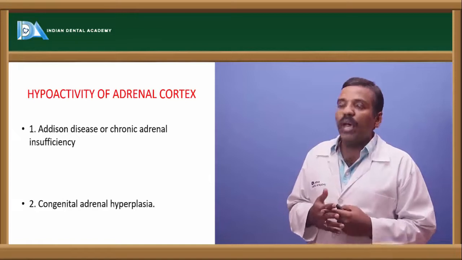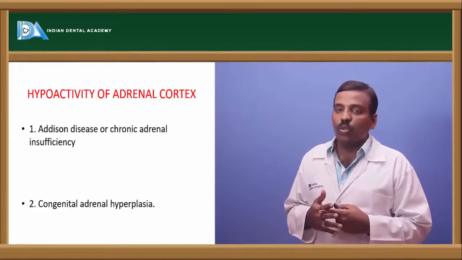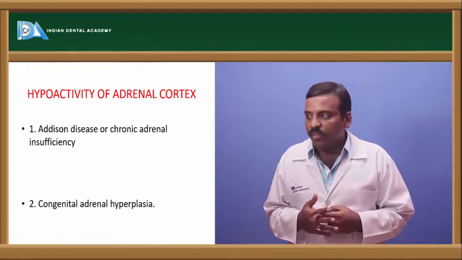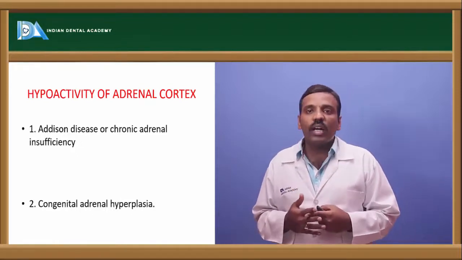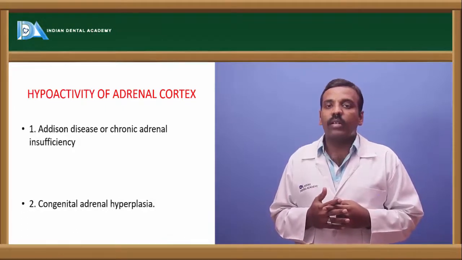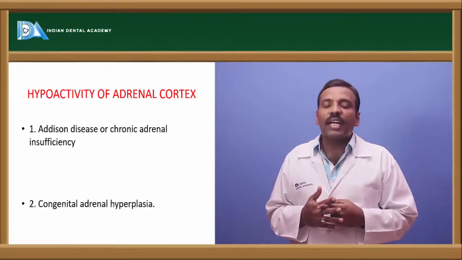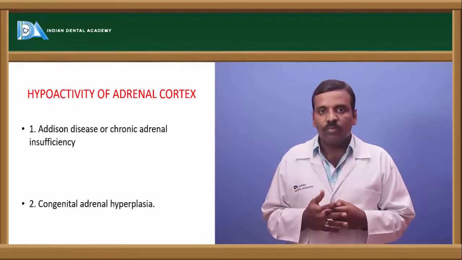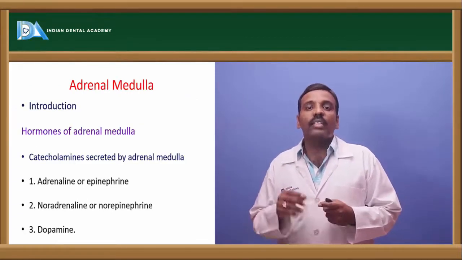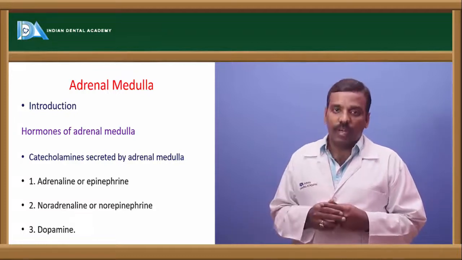And next, hypoactivity of the adrenal cortex leads to Addison's disease or chronic adrenal insufficiency. And next one is congenital adrenal hypoplasia, or the disorders by the hypoactivity of aldosterone. Okay, and next one is adrenal medulla. Adrenal medulla is in between the adrenal cortex.